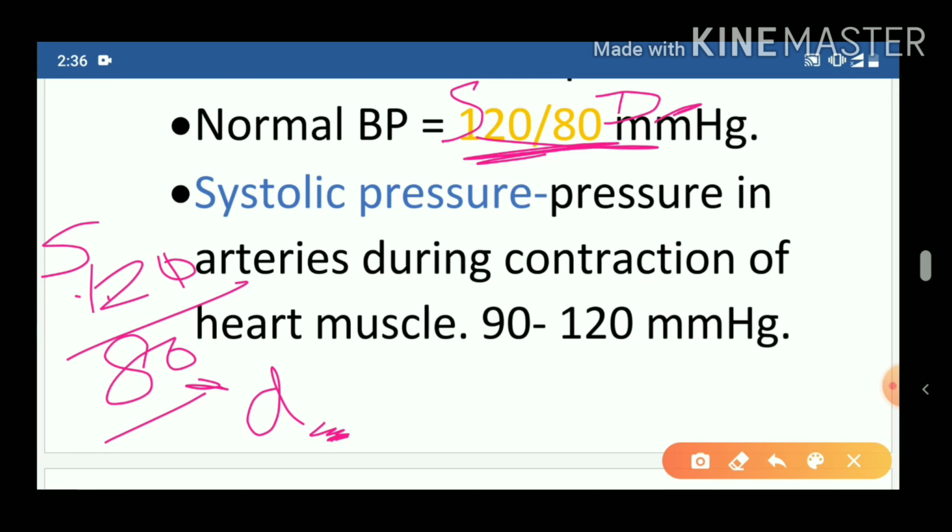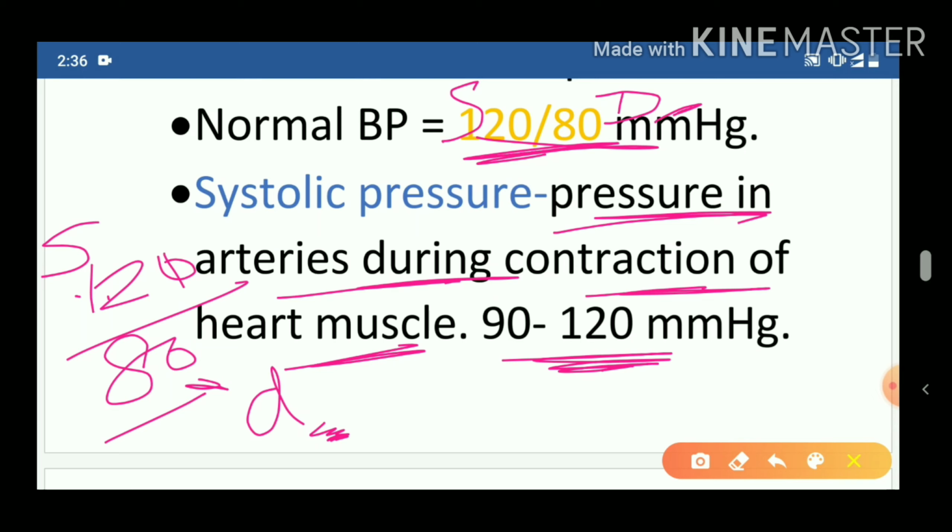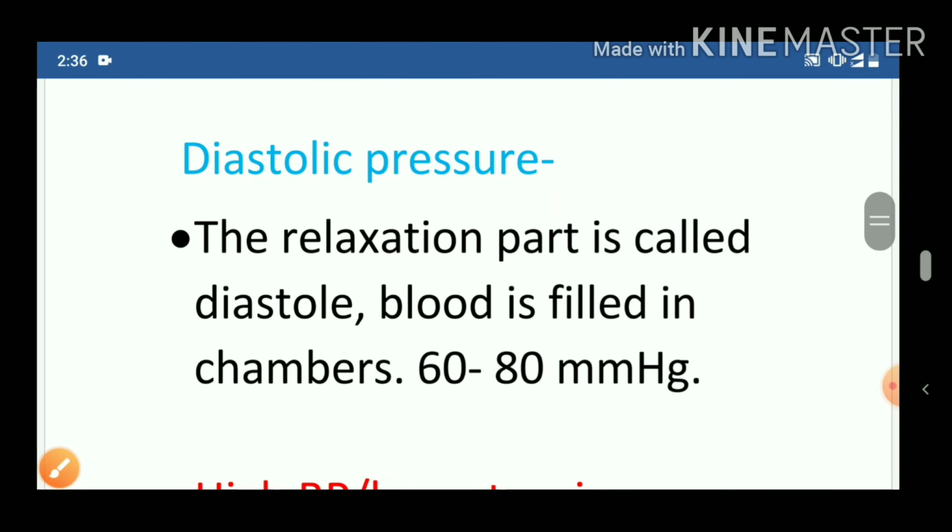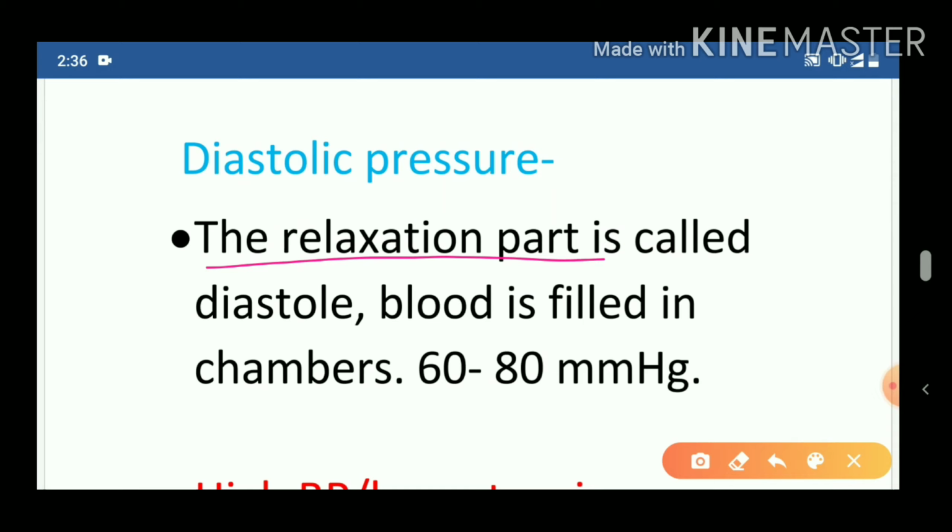Now what is systolic value? The pressure in arteries during contraction of the heart muscle. When your heart muscle contracts, that means pressure is increased. This is the upper value, that is 90 to 120 mmHg. Now what is diastolic? The relaxation part, when your heart is relaxing, the blood is filled in the chambers. The relaxation part is known as the diastolic value. Its value is 60 to 80 mmHg.